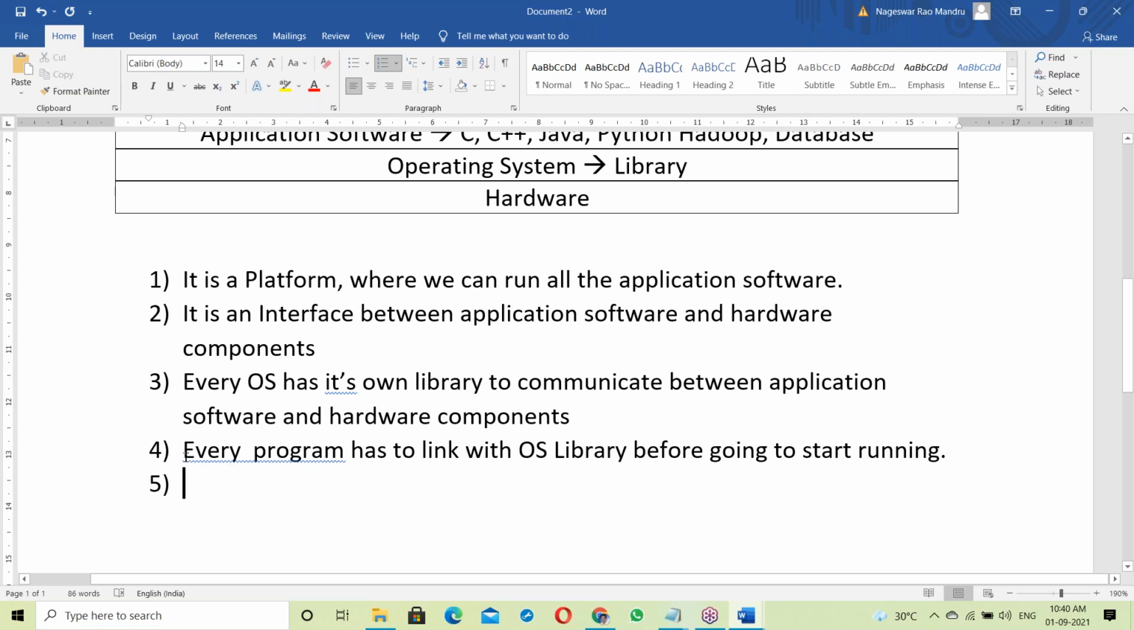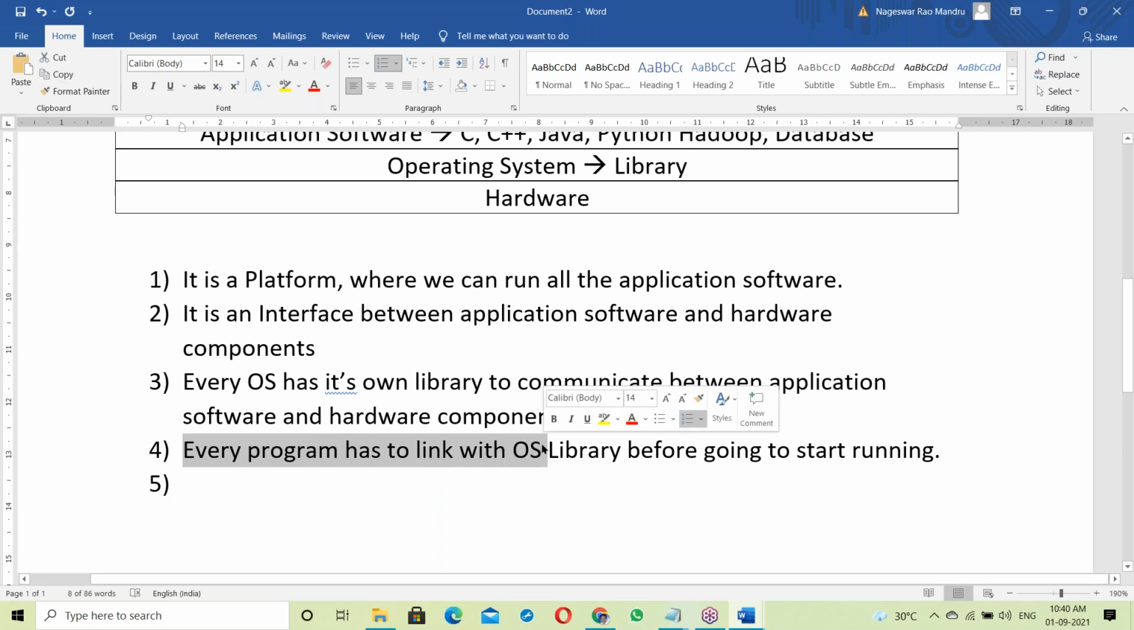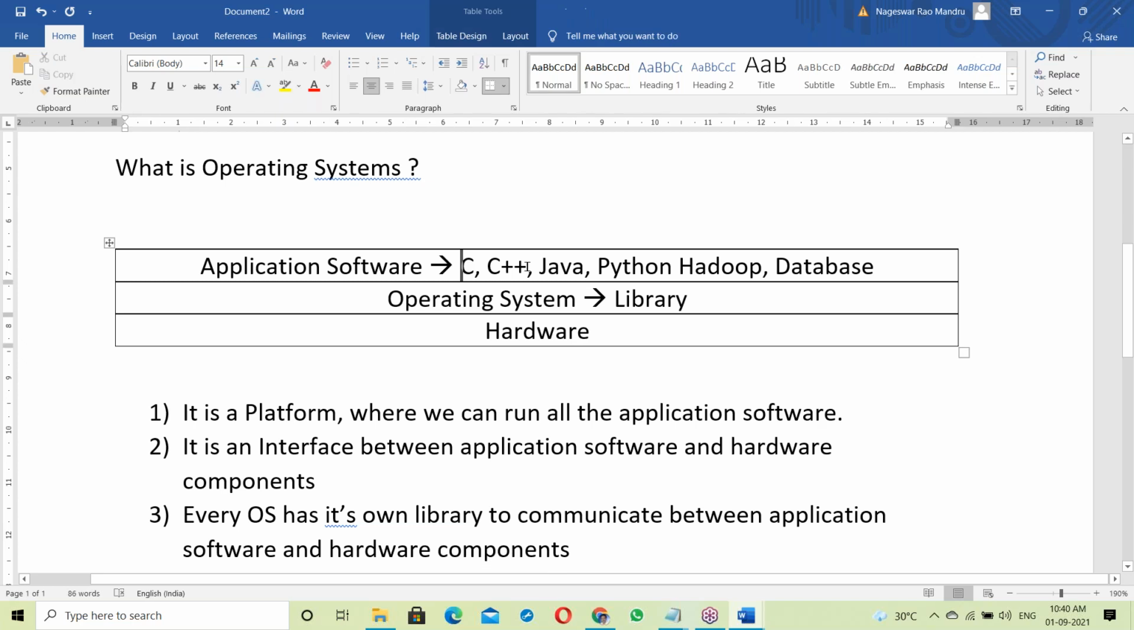From the Java point of view, this is very important. Fourth point: every program has to link with the OS library. That linking, if it's C and C++, is static linking. Java and Python use dynamic linking. Static linking and dynamic linking we'll discuss next. Suppose it's a Java program: before it runs, it is first linked with the OS library. In Java there is a JVM, and the JVM links your Java program with the OS library during execution. That topic we'll discuss next.